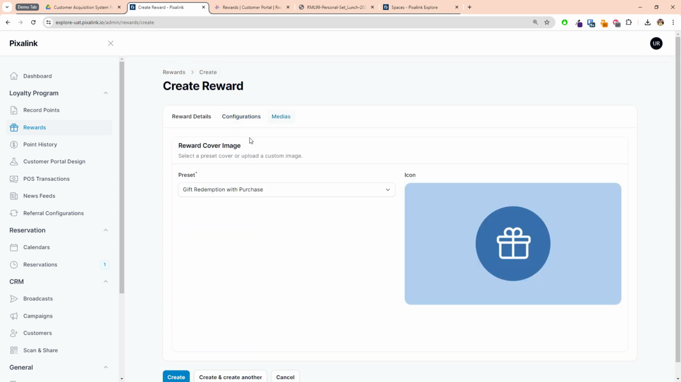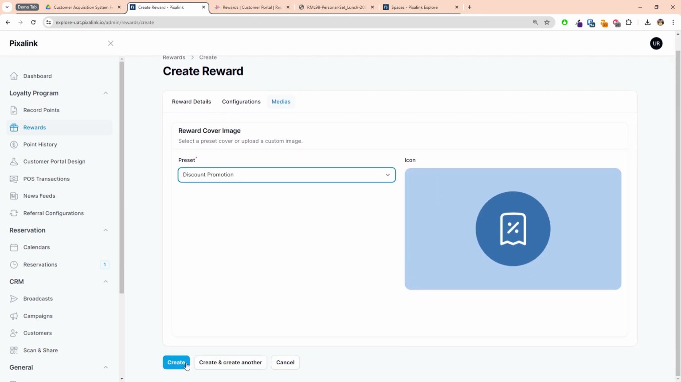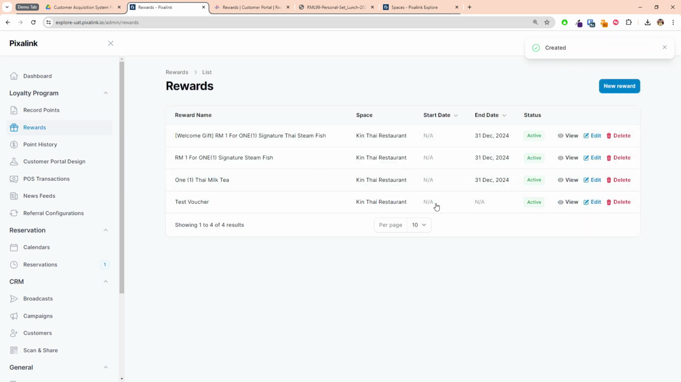So after that, you can go into the media and go into some of our templates, as well as do a customization for your voucher image. It's just a 1-to-1 ratio. So you can design your own coupon or voucher image and upload it here. For now, I will just use an icon for demonstration purposes. So I just create.